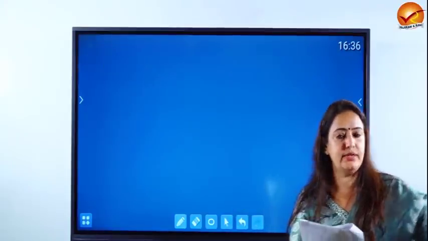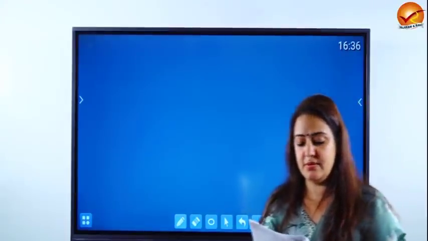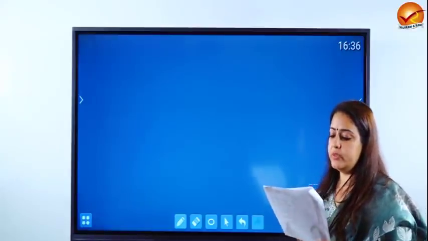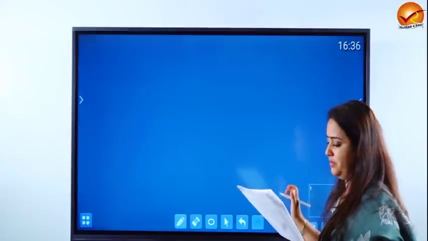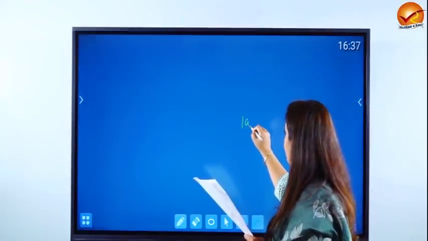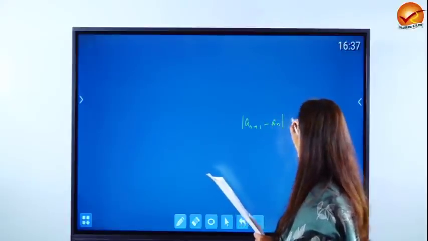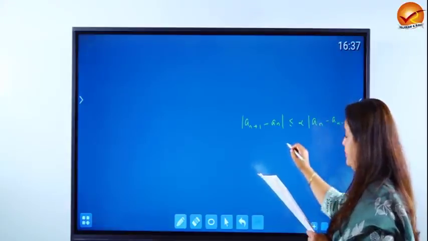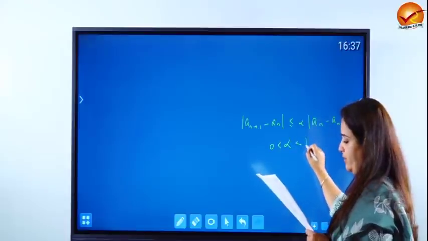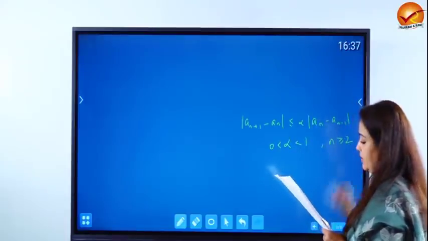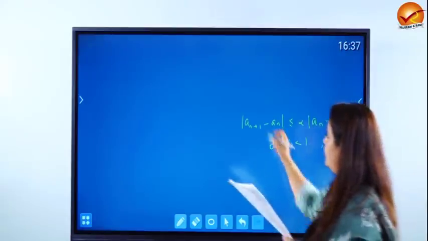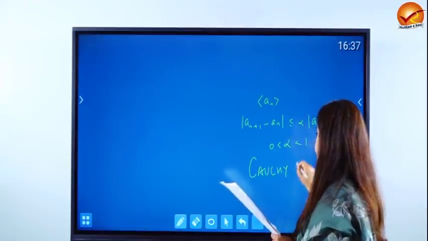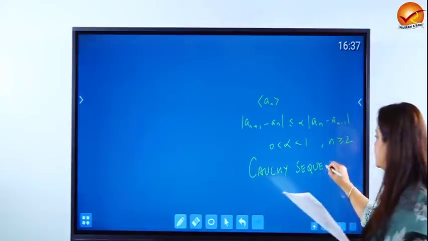Okay? So now I would like to draw your attention to two questions. The first is question number 1c, which says: prove that the sequence an satisfying some condition is a Cauchy sequence. The condition is that mod of an plus 1 minus an is less than or equal to alpha times mod an minus 1, where alpha is a number between 0 and 1, and this is for all natural numbers n greater than or equal to 2. You have to prove that this is a Cauchy sequence.